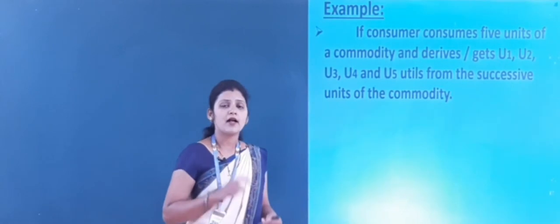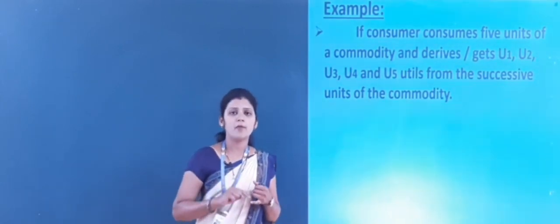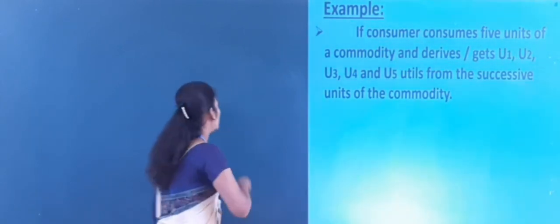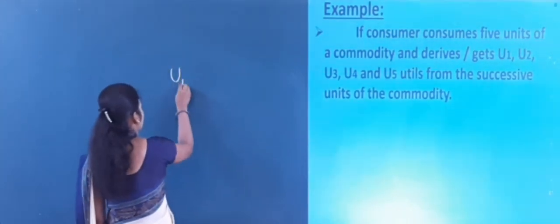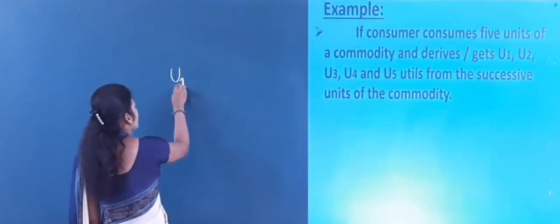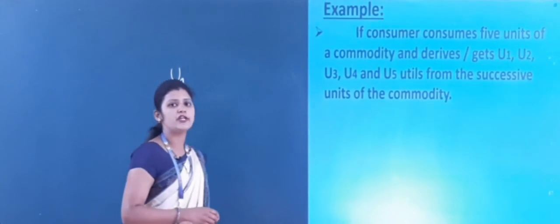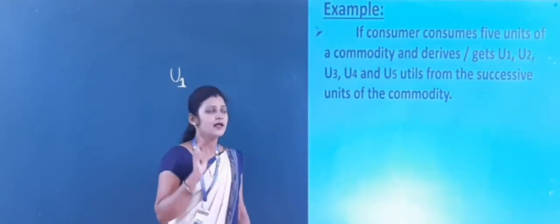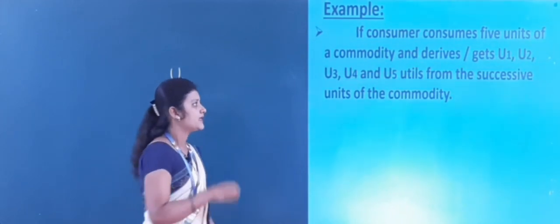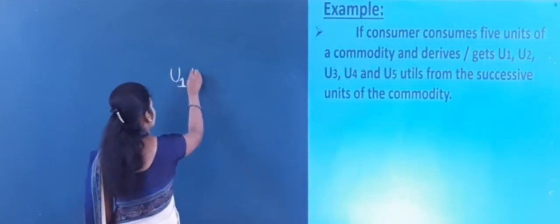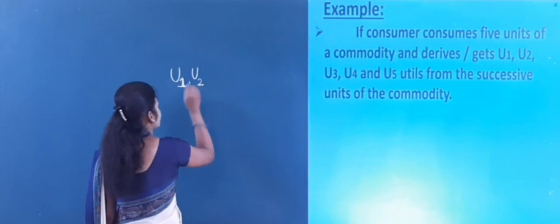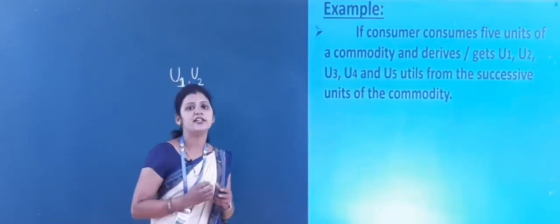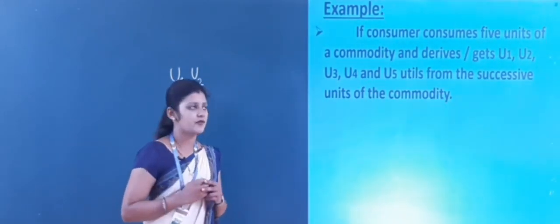U1 means by consuming the first unit of a commodity, he gets U1 unit of satisfaction. Here U indicates the utility, and 1 means the first unit of the commodity. Now the second one is U2, meaning by consuming the second unit of a commodity, he gets U2 utility or U2 satisfaction.